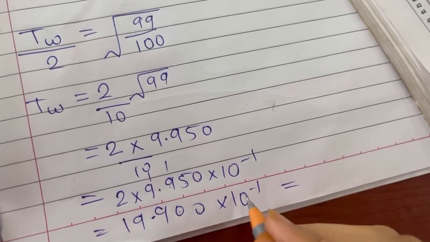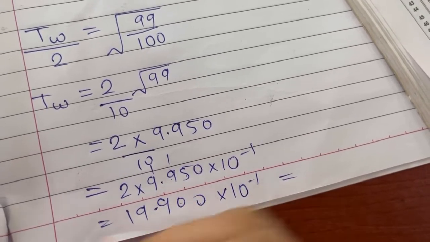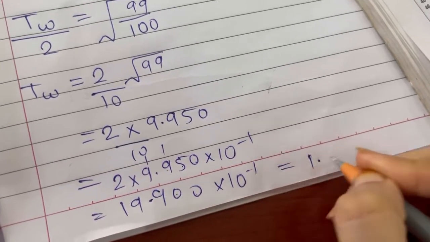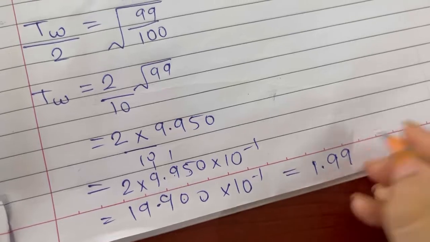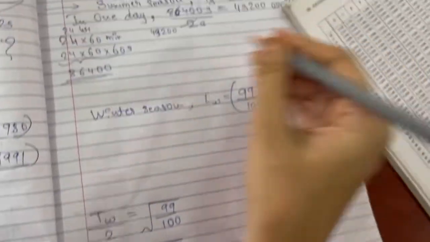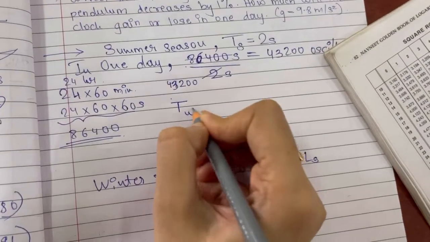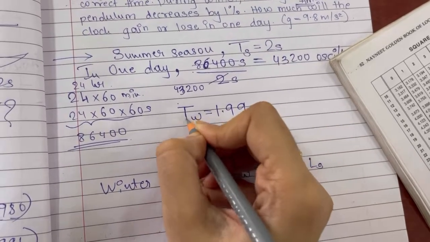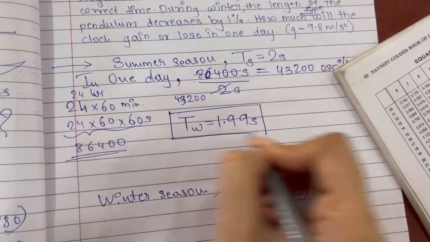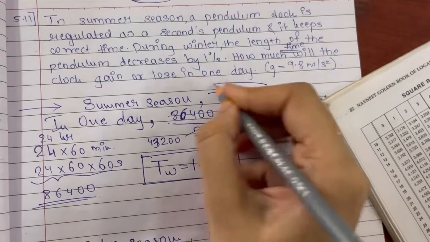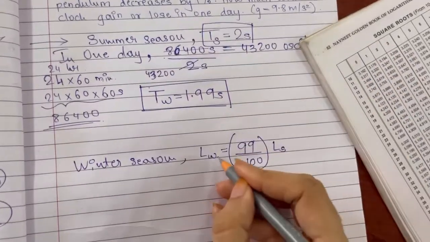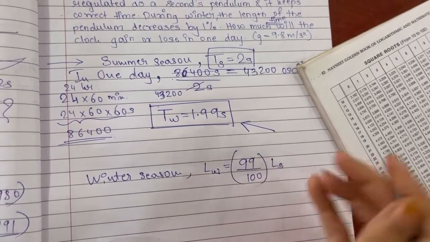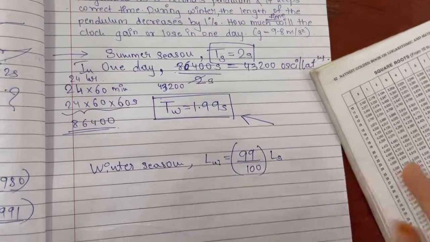So when I multiply this with 10 raised to minus 1, the point will shift to the left-hand side. So this becomes 1.99 seconds. This is the time period of the pendulum during winter season, that is 1.99 seconds. During summer season, it is 2 seconds. So as the length is decreased by 1%, the time period also decreases during winter season.